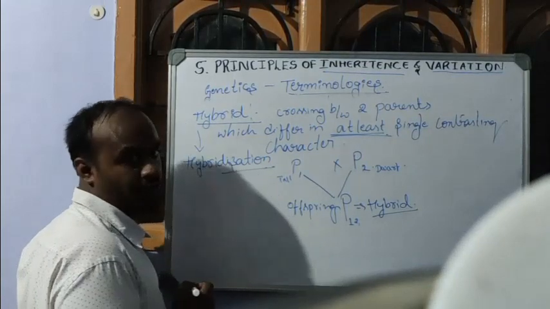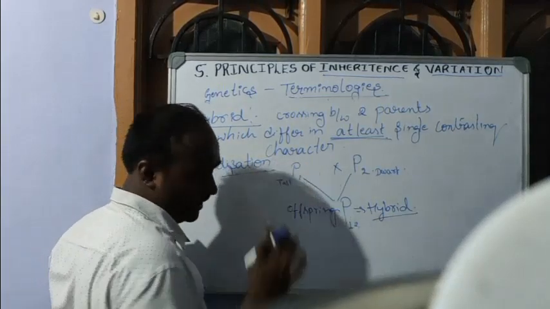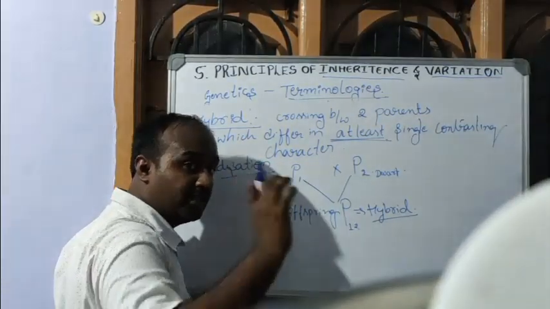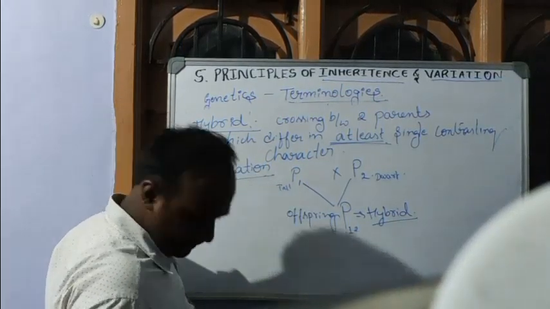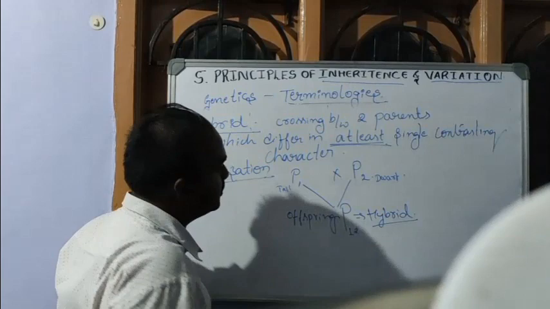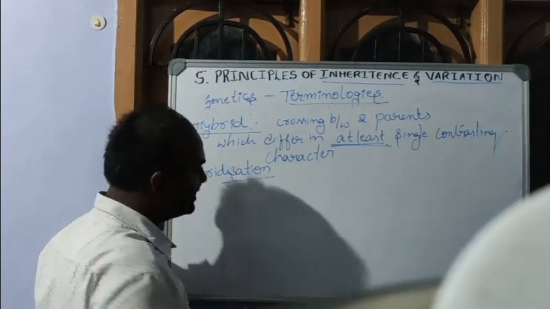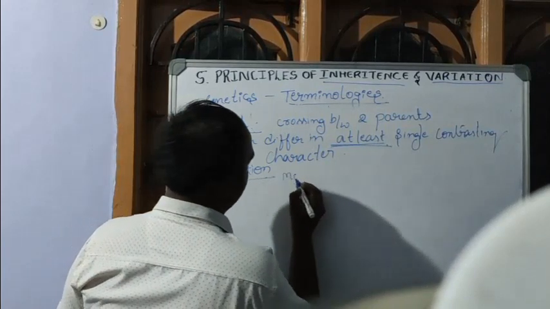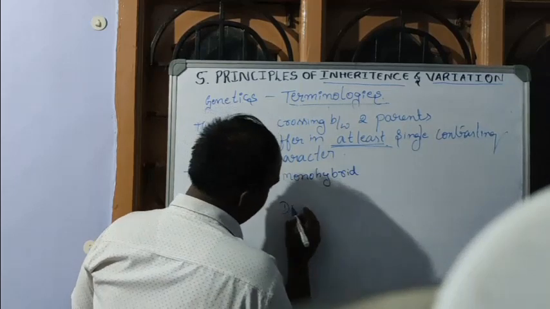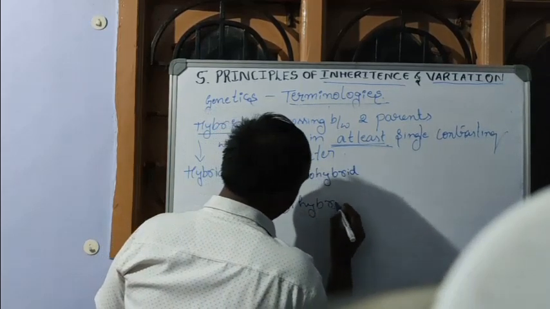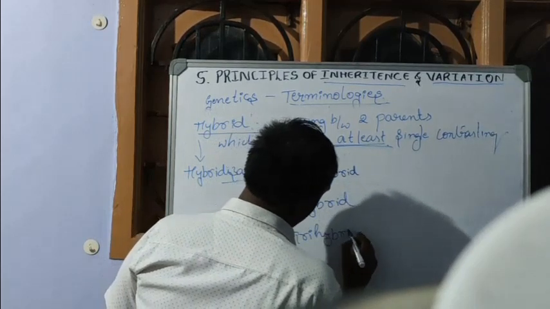Based on the participation of parents, this hybrid is of three types. So let's discuss the types of hybrid: monohybrid, dihybrid and trihybrid.